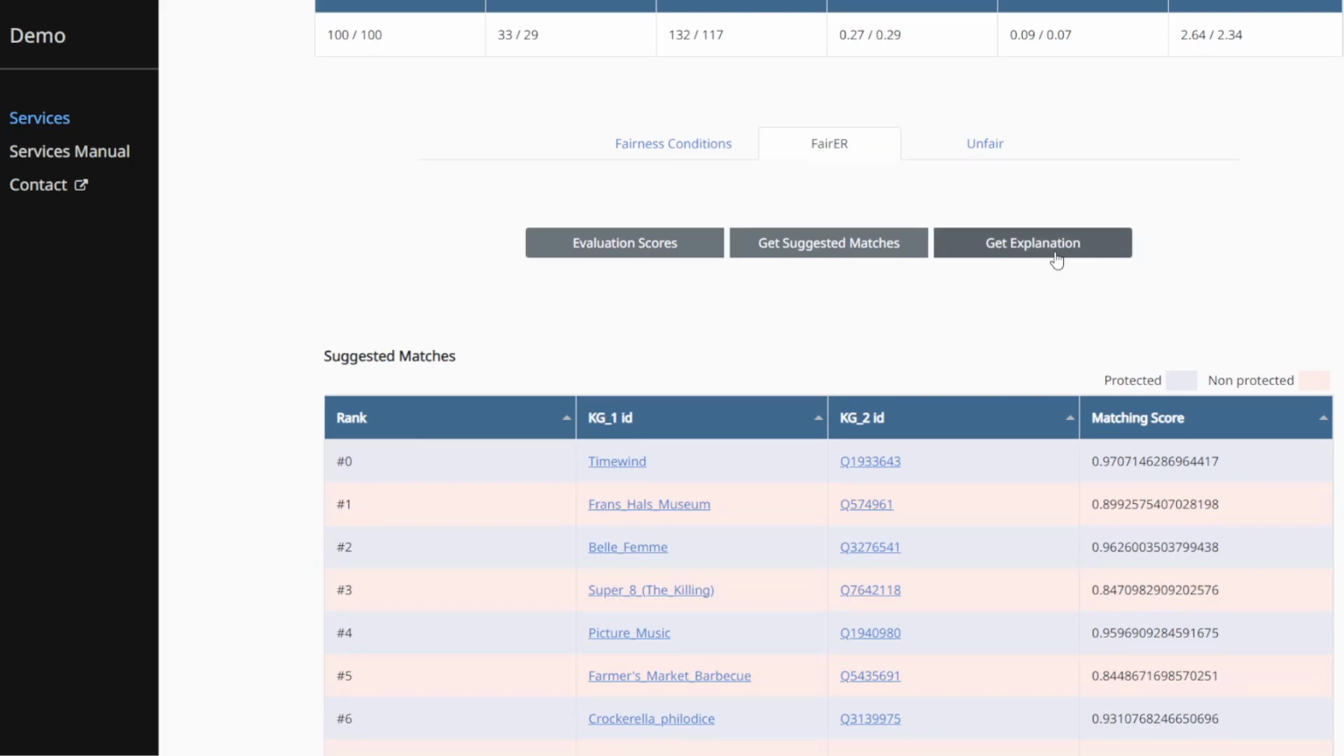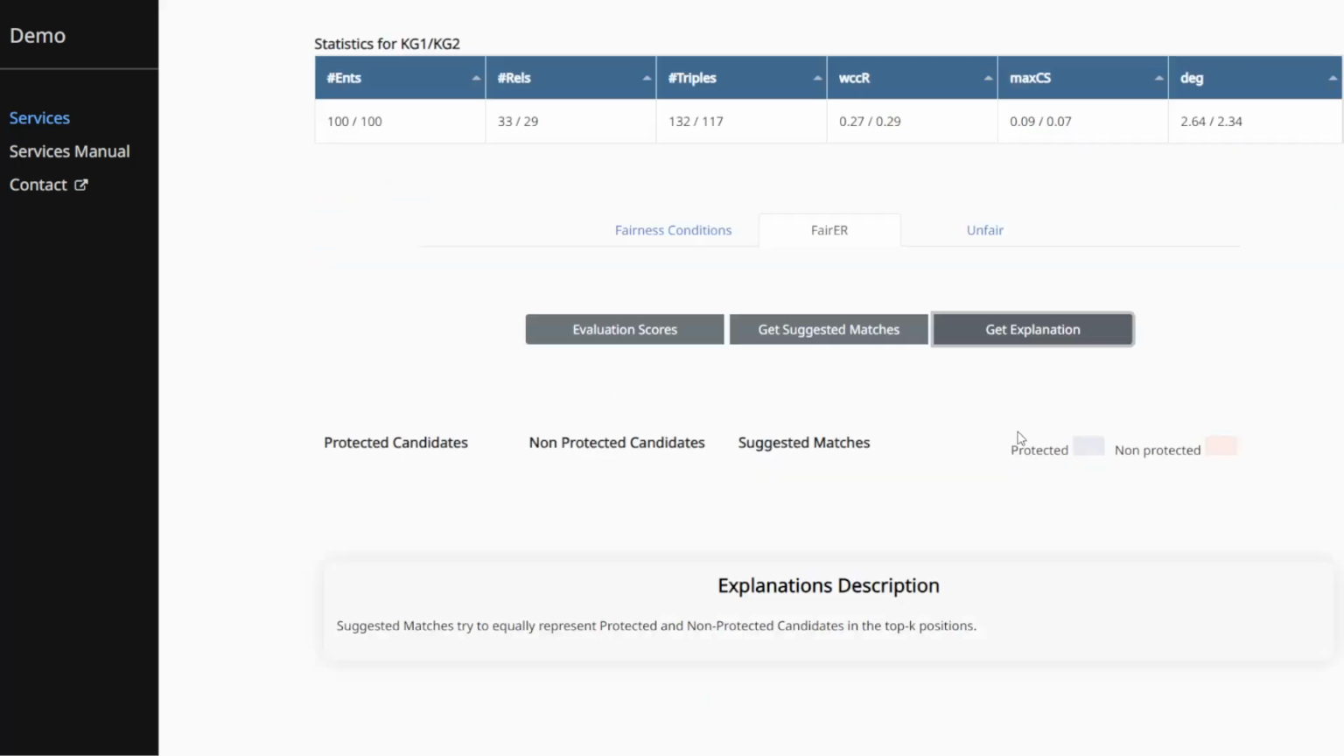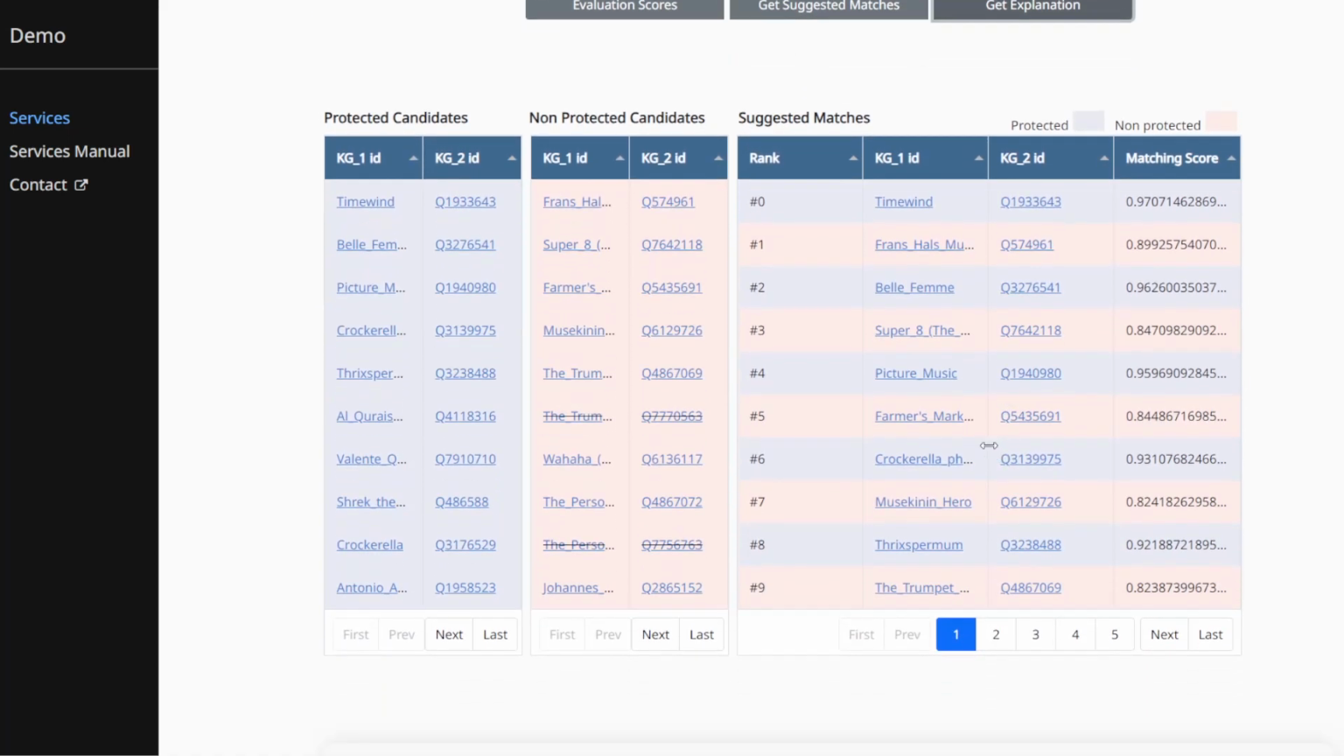By clicking the explanation button, we can get an intuitive visual explanation of why those specific suggested matches that we saw before, and are also shown here at the rightmost table, were returned to us. The two tables on the left show how the results would be if we only considered protected candidates and if we only considered non-protected candidates.